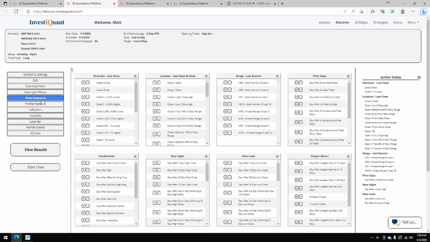The next thing I'm going to add is from the price patterns library. And I'm just going to say that yesterday was a lower close. I can grab that from the active today, or I can just hit the equal sign right here.